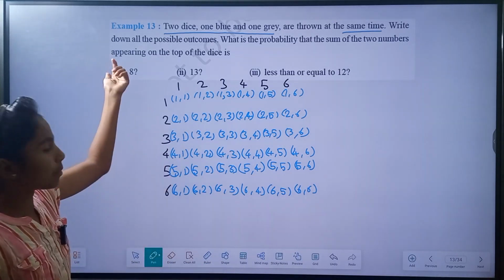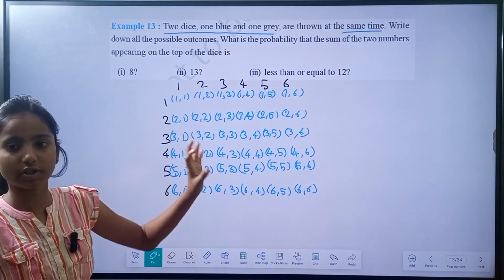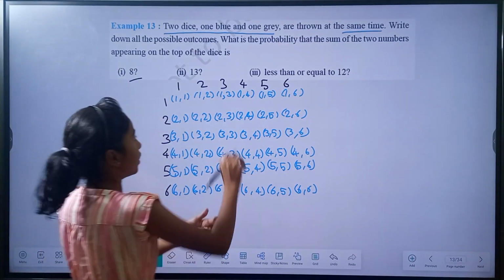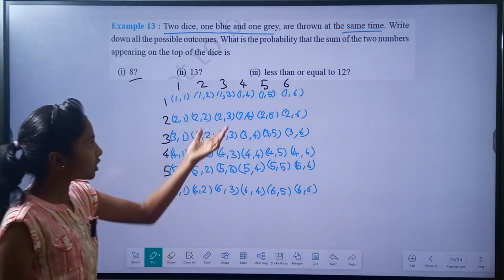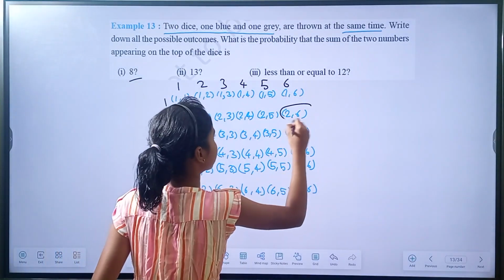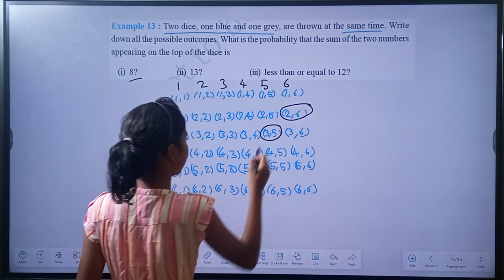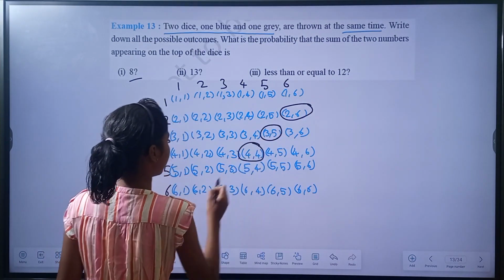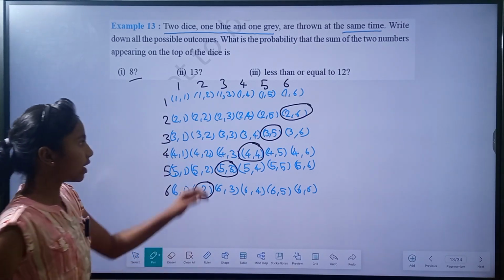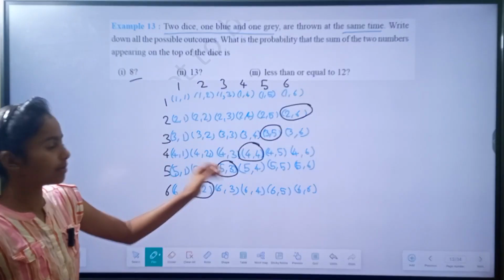And now the sum of the two numbers on the dice is 8. So let us find those. In ones there is none, because the maximum sum is 1,6, which is 7. Now we have 2,6, 3,5, 4,4, 5,3, 6,2. We have 5 possible outcomes for this.